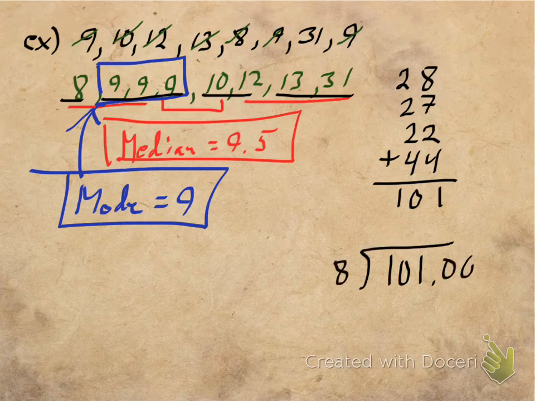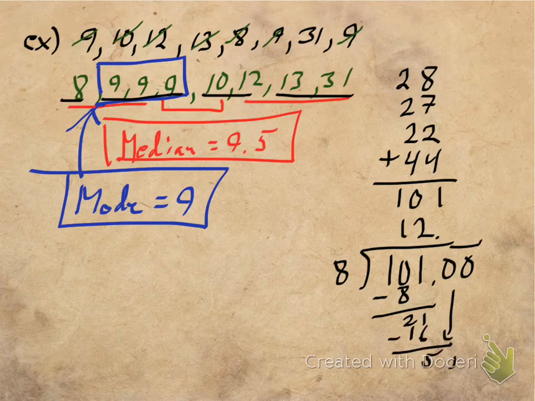All right, and 101, there were a total of 8 numbers, so I'm going to divide by 8. We'll go out 2 decimal places. We'll set it up immediately, and we're going to get 1, which is 8. Subtract, we get 2, which is less than 8. So far, so good. Bring down the 1. 8 goes into 21 twice, which is 16. Get a remainder of 5. Bring down a 0. 8 goes into 50 6 times, which is 48.